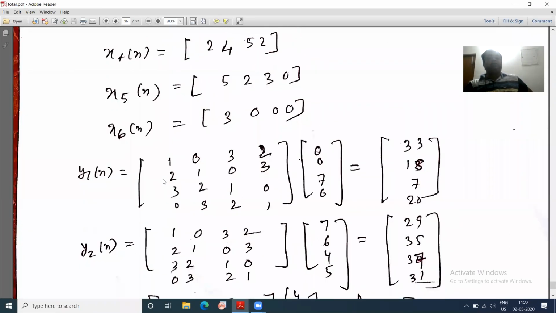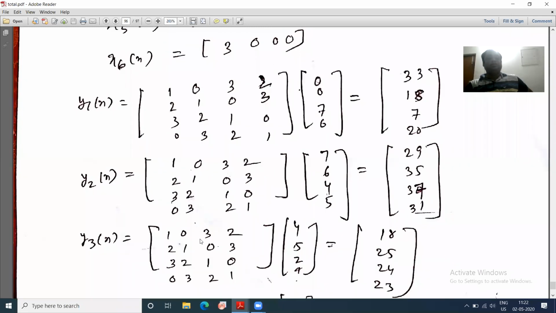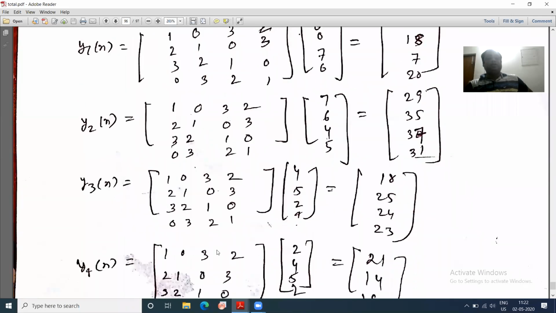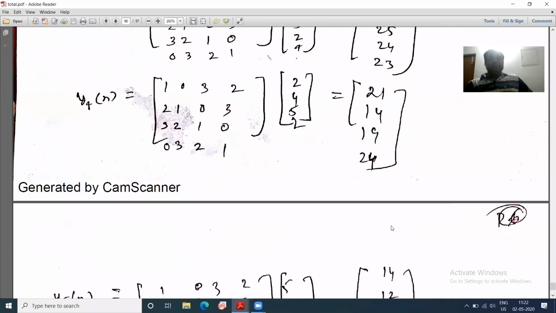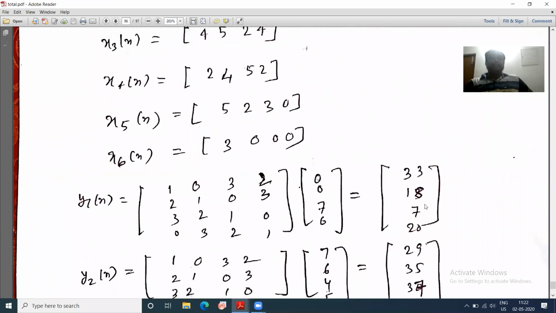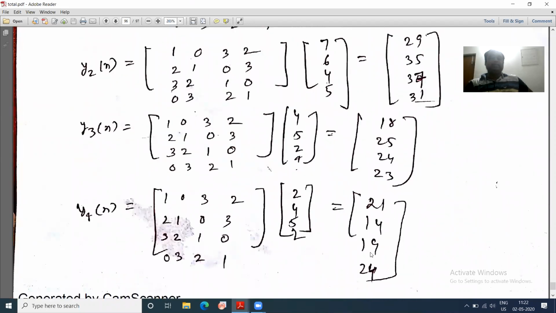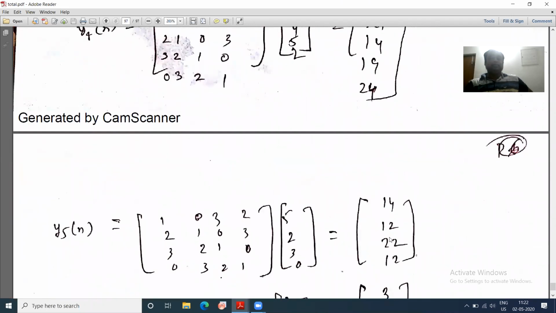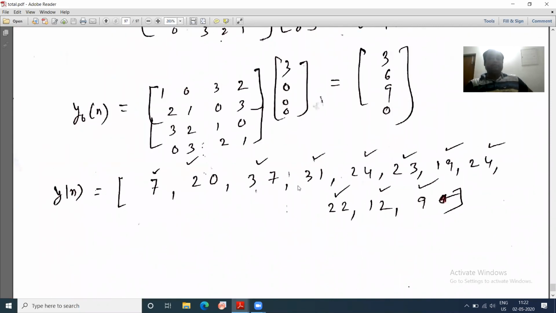Now y1 of n equal to h of n convolution x1 of n, y2 of n equal to h of n convolution x2 of n, y3 of n equal to h of n convolution x3 of n, and y4 of n equal to h of n convolution x4 of n. Then you will get this value. Now if you write this, then these values I will write: 720, 37, 31, 24, 23, 19, 24, then 22, 12, then 90. Then I have written 1, 2, 3, 4, 5, 6, 7, 8, 9, 10, 11, but the last 0 I will not write.